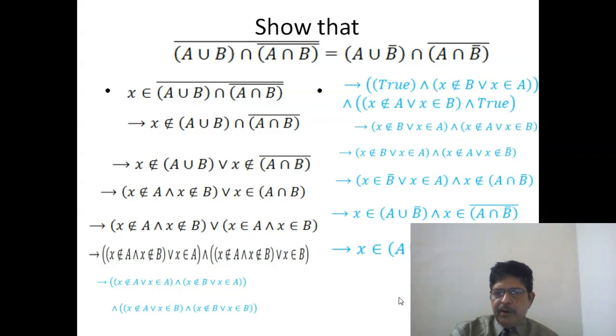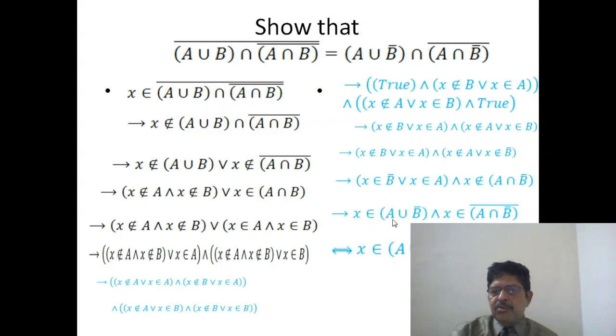So we start, retrace this argument, implication arguments. So x belongs to A union B. x belongs to right hand side. If this is true, then because the right hand side is an intersection of two sets, x belongs to both of these sets. That's why if this is true, then this will be true.